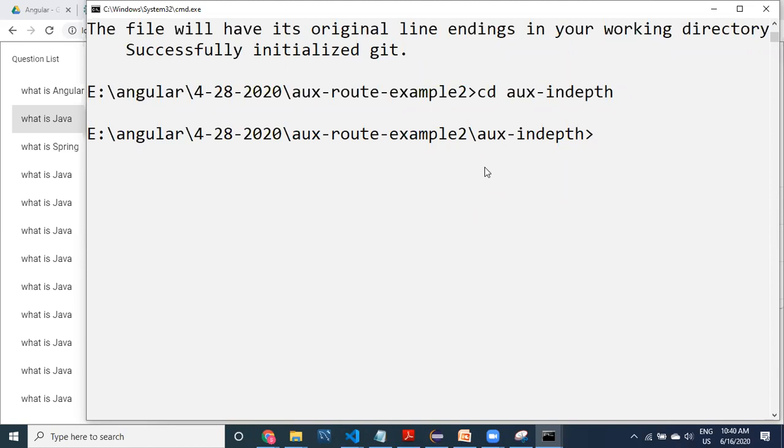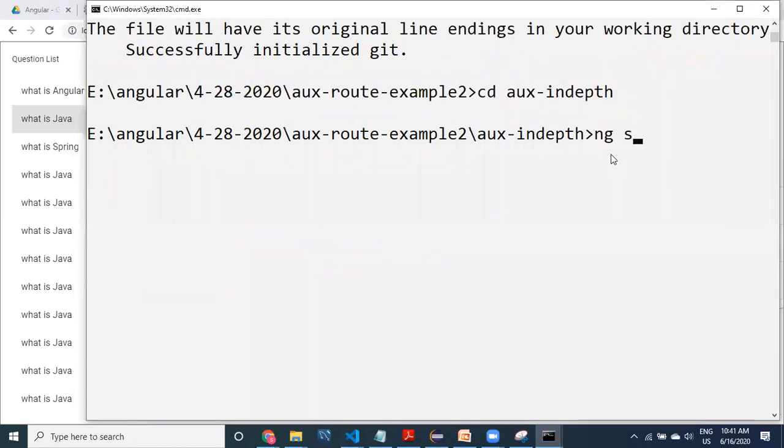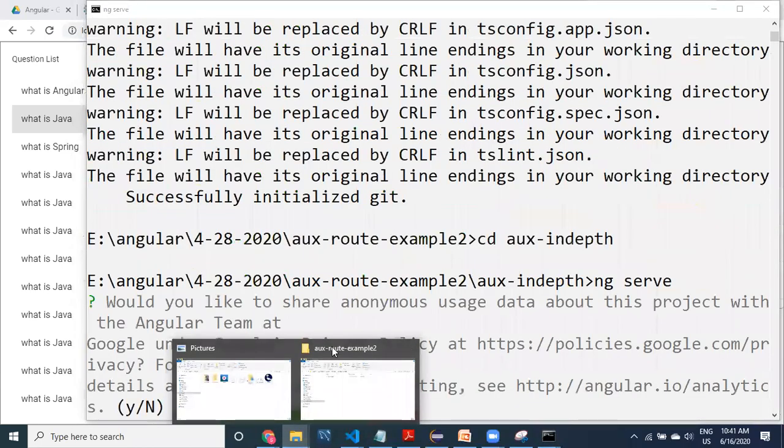Of course, let us take two components. Other than the app component, I want to take two other components to display. Let us keep it very simple. Before going further, let's stop this and run ng serve. Let it start, and meanwhile, what I can do is